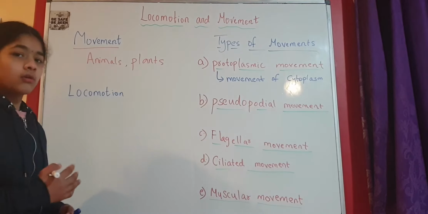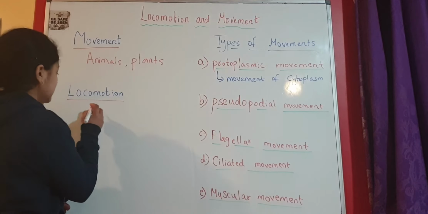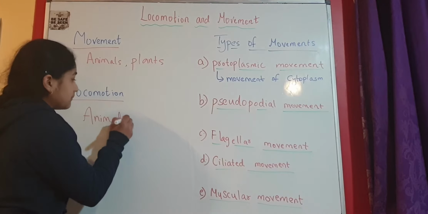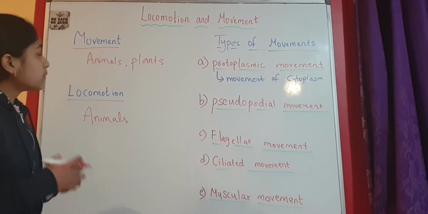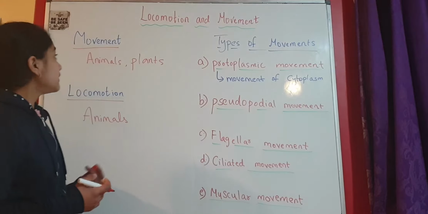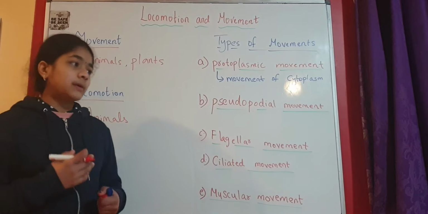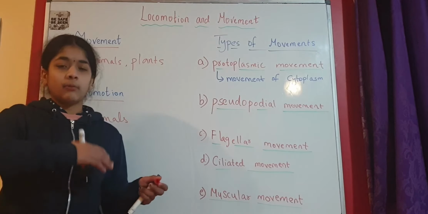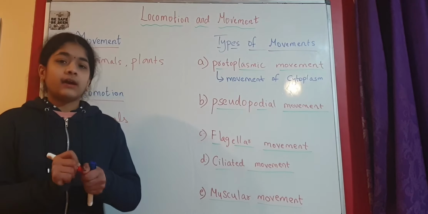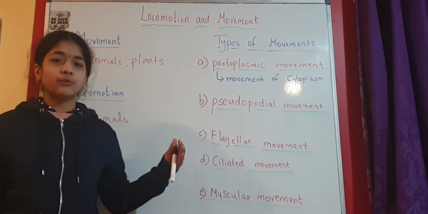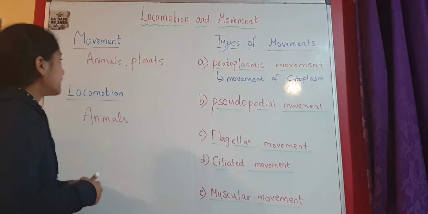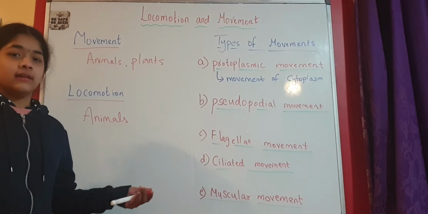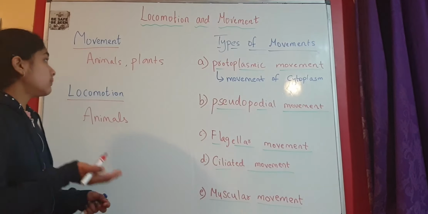But locomotion occurs only in animals. It doesn't occur in plants. But what exactly is movement? Movement means when a person moves a body part. For example, if I am moving my hand like this, it is movement of my hand. It occurs in animals, everyone. Like if a tiger runs, if it moves its leg, that's movement.